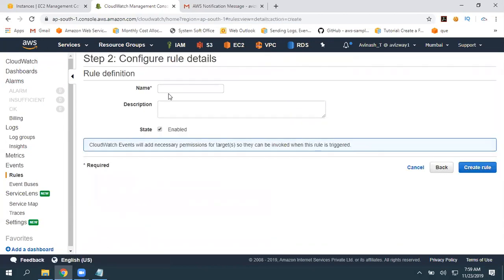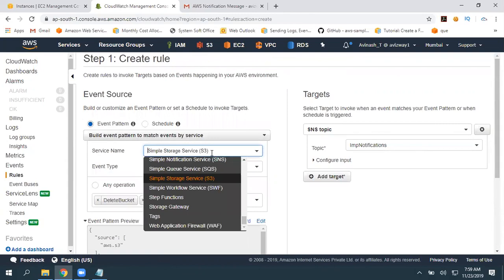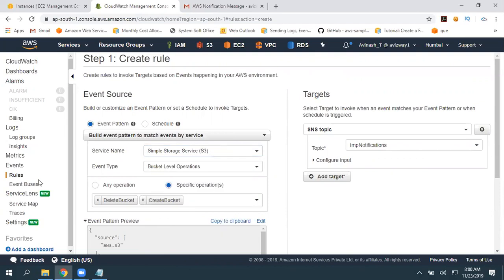Next step, give a valid name, click on save. When a bucket is created or deleted, immediately we are going to get a notification. Exactly the same way, whatever the service you are going to take, you can get notifications in real time by using these CloudWatch rules. That is the first option.